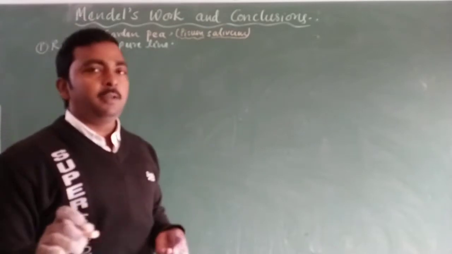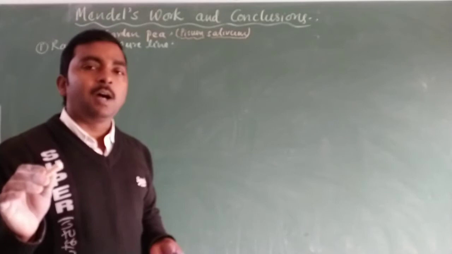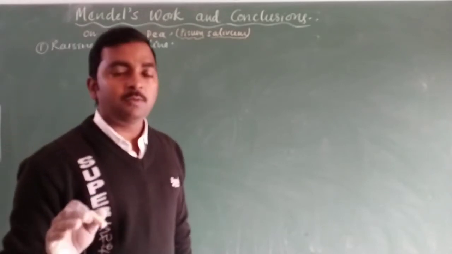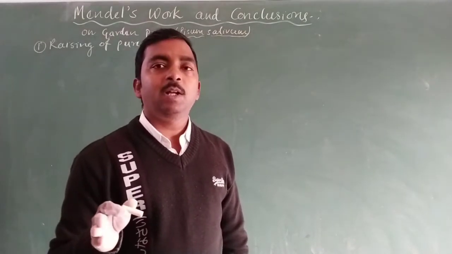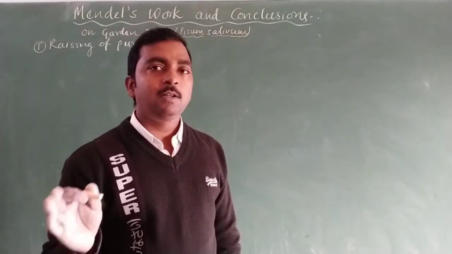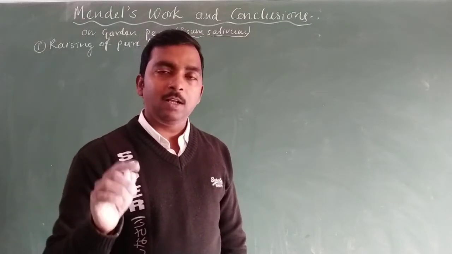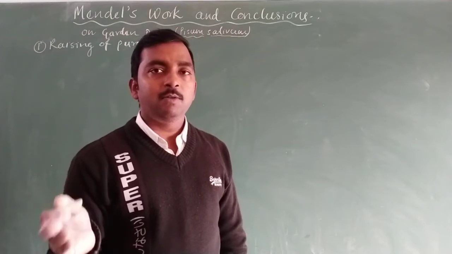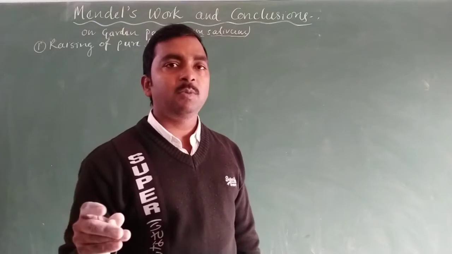If we talk about the height of the plant, there are two genes for the height of the plant. The first is for tallness, while the other is for dwarfness. Both the tallness and dwarfness indicate the height of the plant.